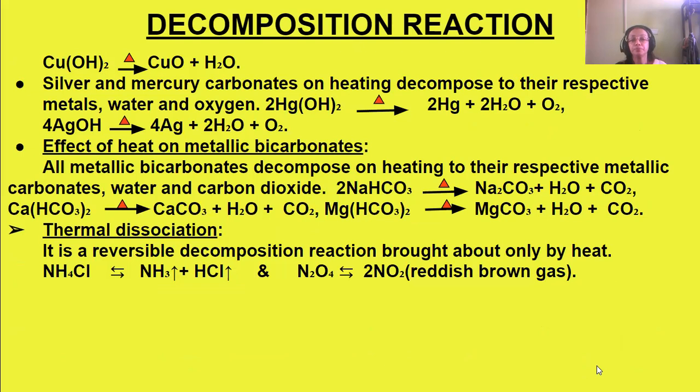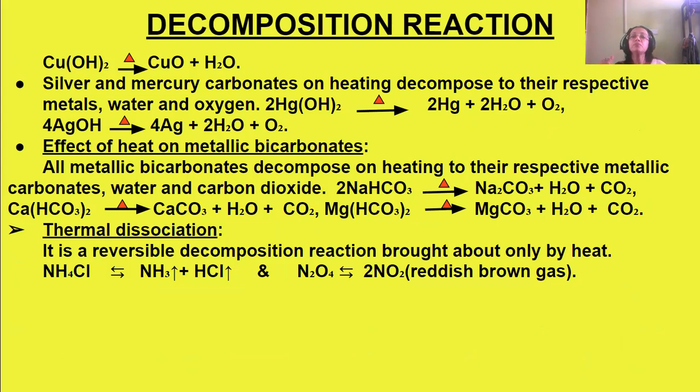Next, copper hydroxide gives copper oxide, and water is formed. Then in case of silver and mercury, these two hydroxides decompose on heating to form their metal and water, and oxygen is also liberated in case of silver and mercury hydroxides.